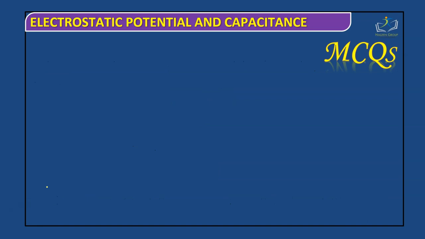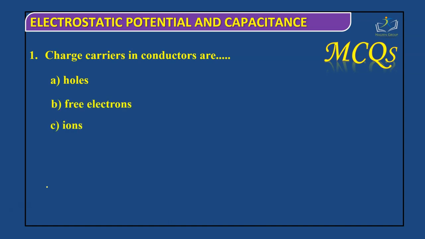Let's move on to some multiple choice questions. Charge carriers in conductors are: holes, free electrons, ions, or none of these. The correct answer for this question is free electrons.